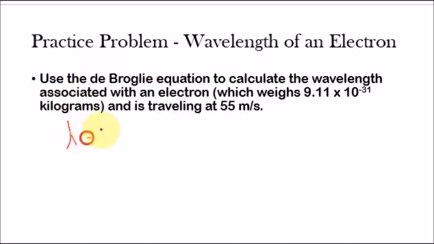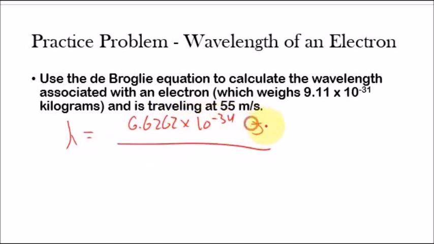So that says the wavelength equals Planck's constant, 6.6262 times 10 to the minus 34th joules times seconds, divided by the mass, which is 9.11 times 10 to the minus 31 kilograms, times the velocity, which is 55 meters per second.